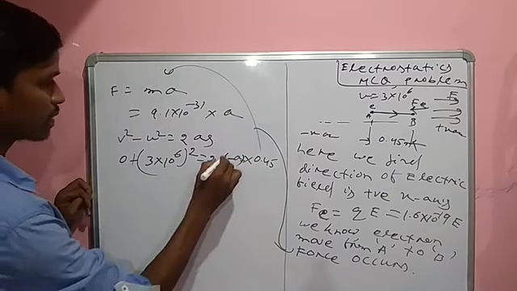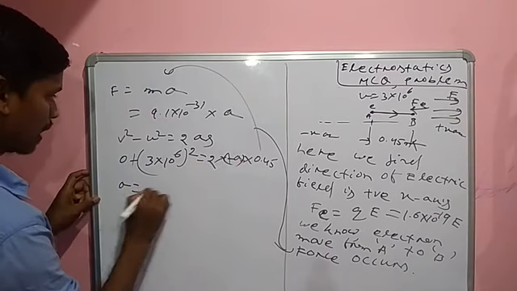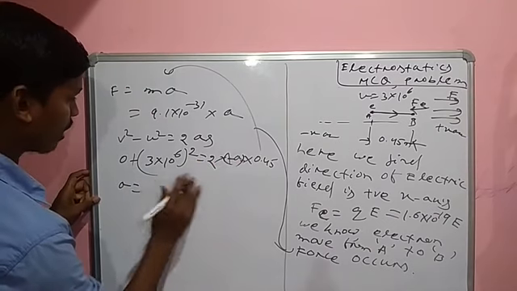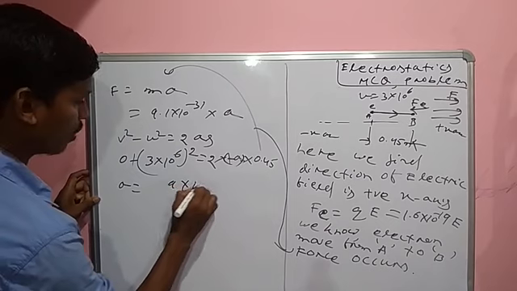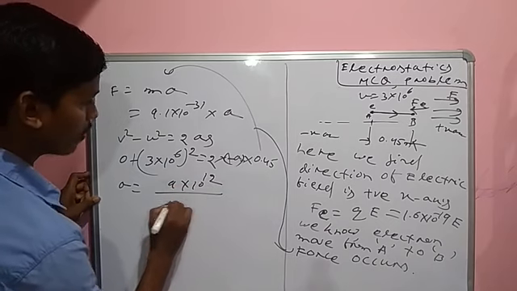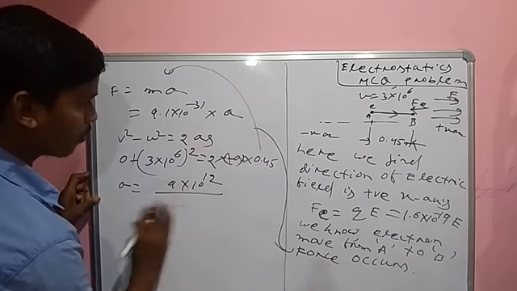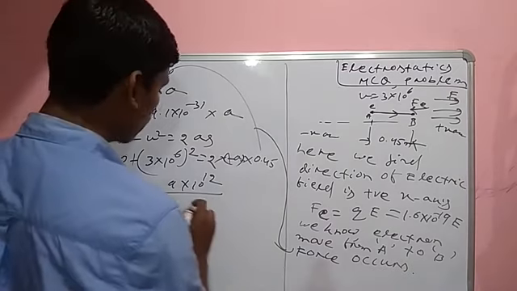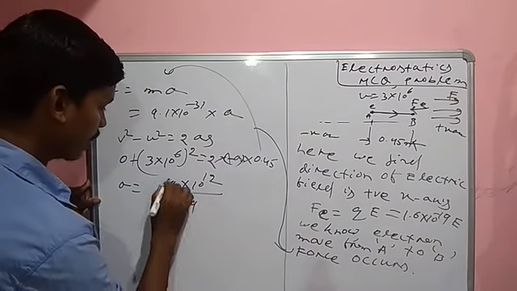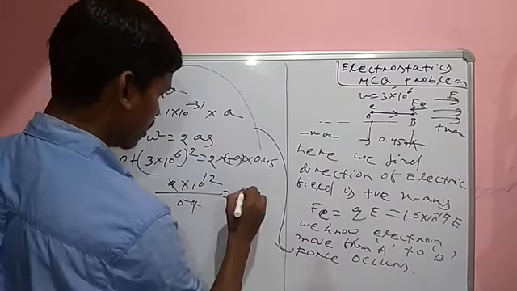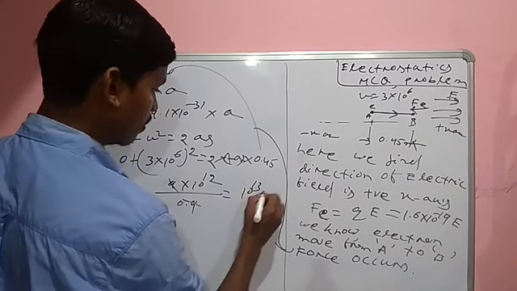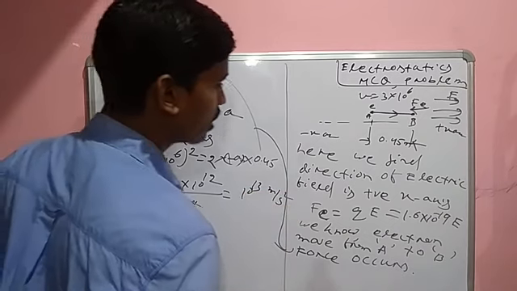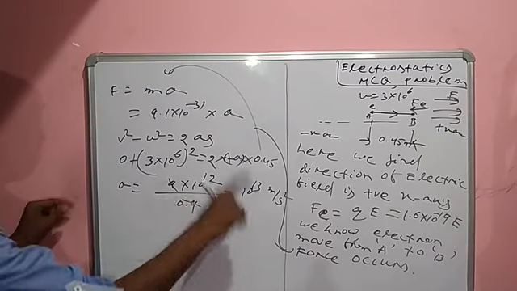So minus cancel. A is what? A is 3 into 10 to the power 6 square, 9 into 10 to the power 12, divided by 2 into 4.59. 0.9, cancel each other, at 10 to the power 30 meter per second square. This one, here A is found.